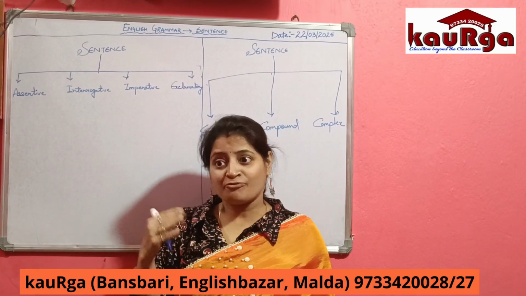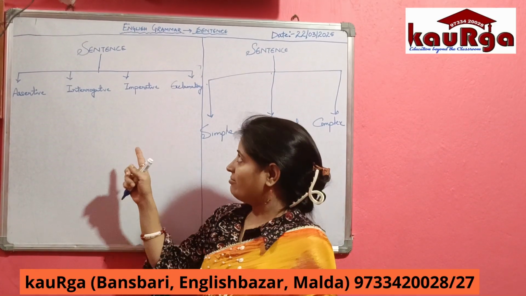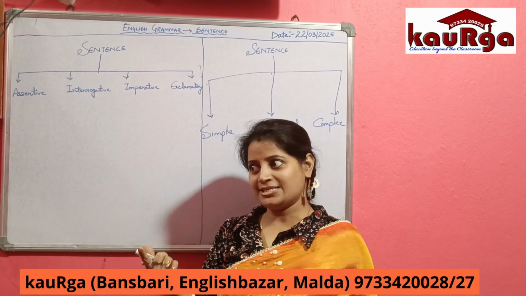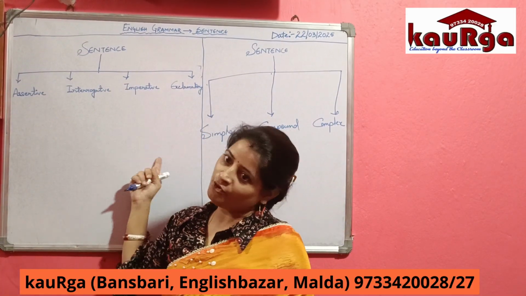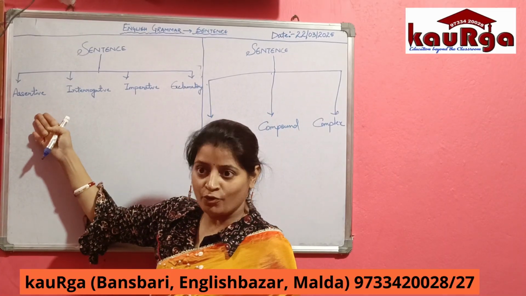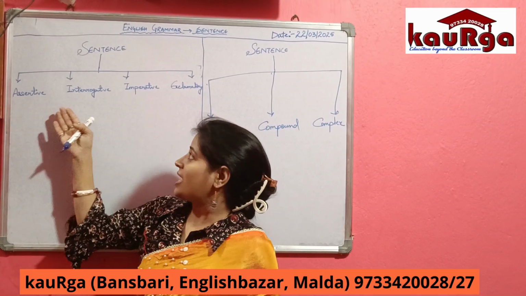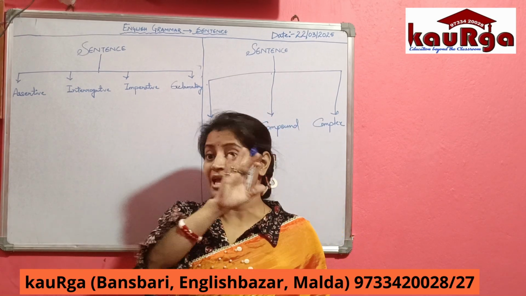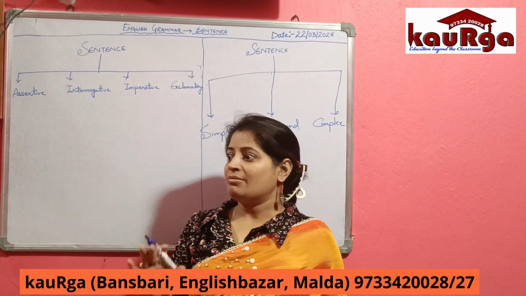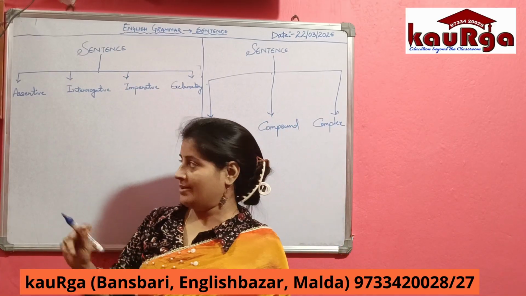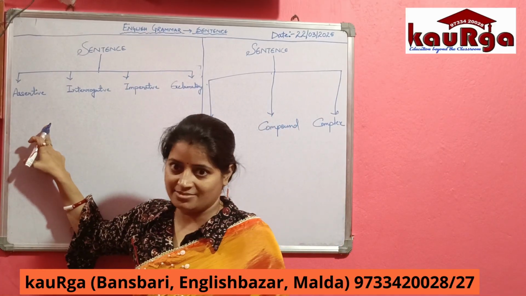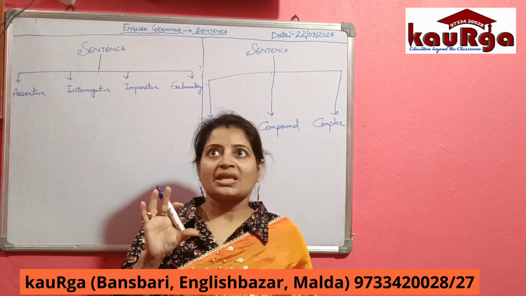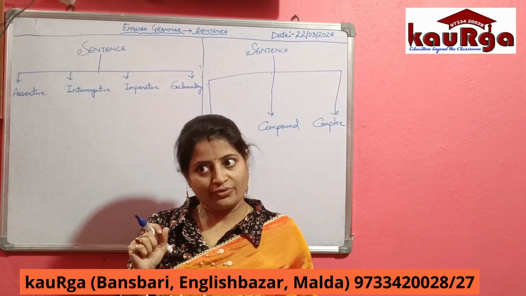Because we have been learning since our childhood that the sentences are of 4 kinds, isn't it? Yes or no? So what are the kinds? The first one is assertive, interrogative, imperative, and exclamatory. This we have been learning. But my dear children, let me tell you one thing. These kinds of sentences basically are classified according to the sense, according to the meaning, right?